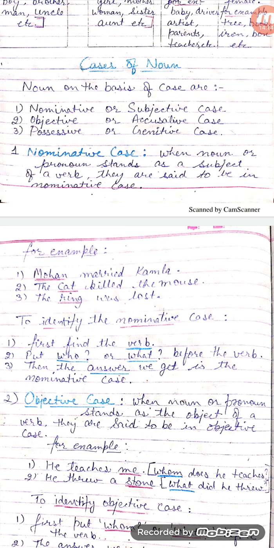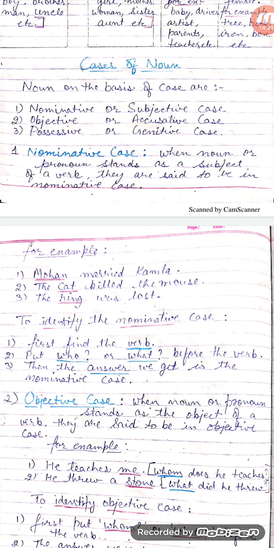As we can see in the first example, when we put the word who before the verb married, the answer which we will be getting will be nominative case. As who married Kamla, the answer is Mohan. So, the word Mohan is the nominative case.